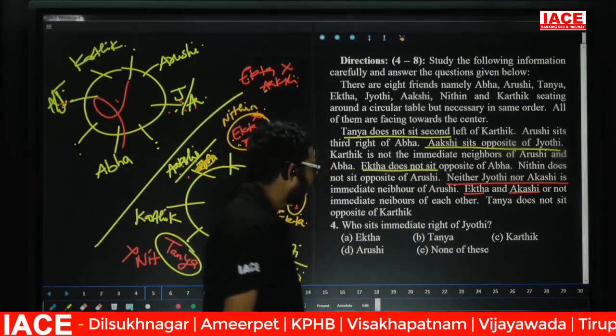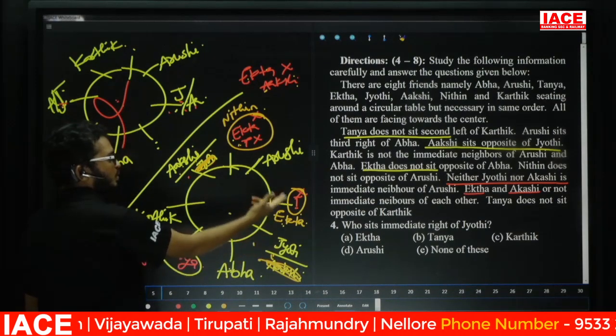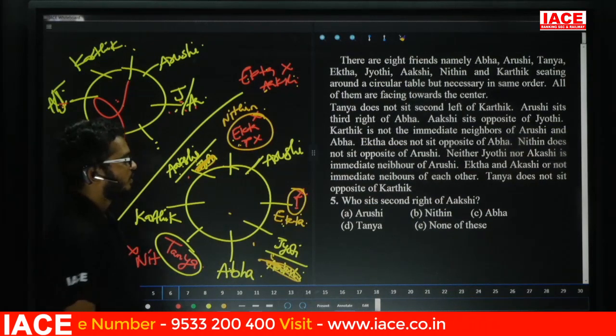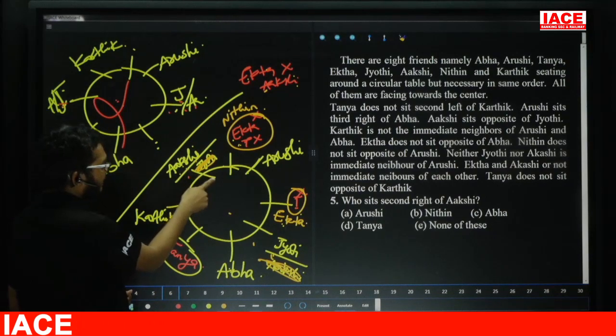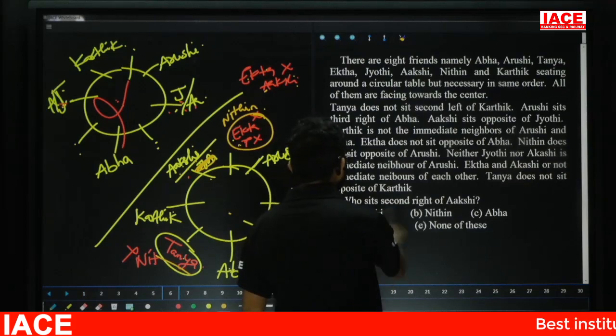So take question number 4. Who sits immediate right of Jyoti? Jyoti is facing inside. Immediate right of Jyoti is Ekta. So question number 4 answer is option A. Question number 5. Who sits second right of Akshi? Friends, here: first right, second right is Tanya. So the answer is Tanya. Question number 5, option D.